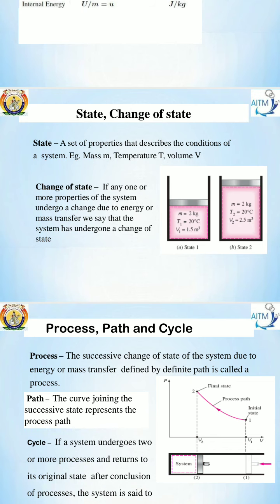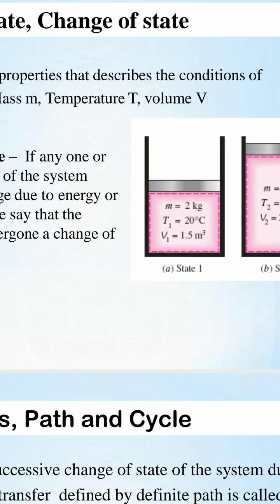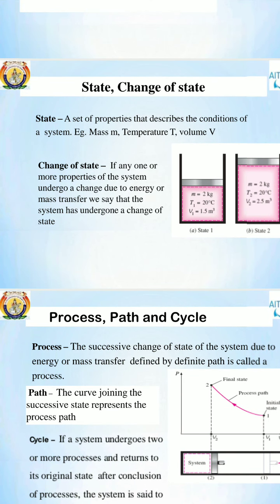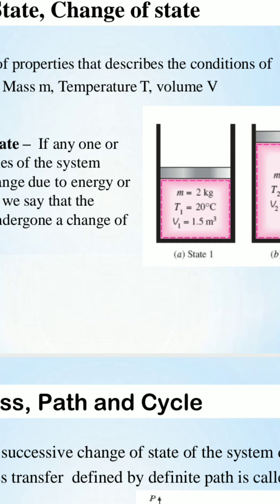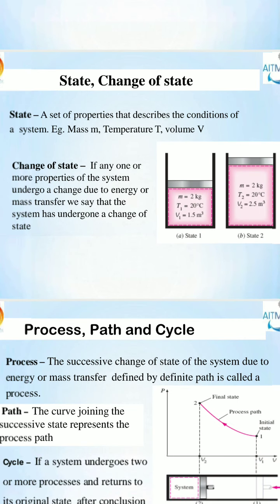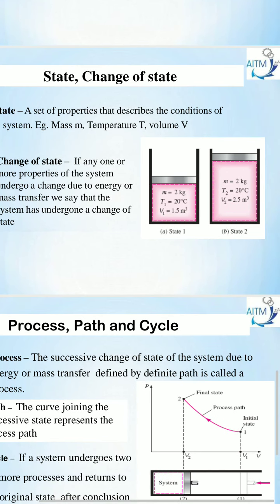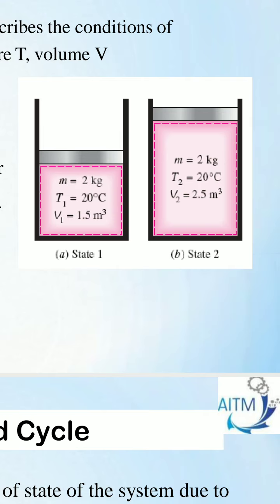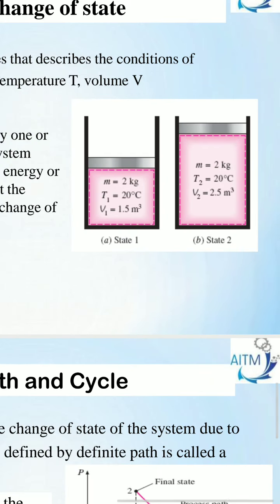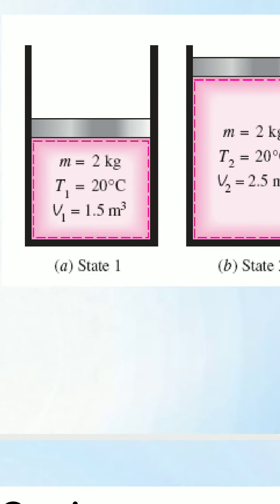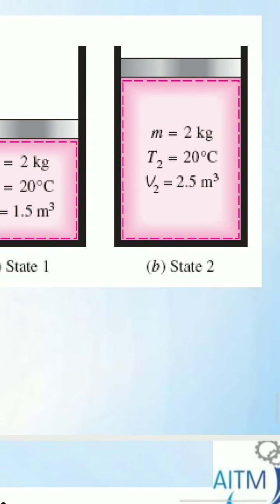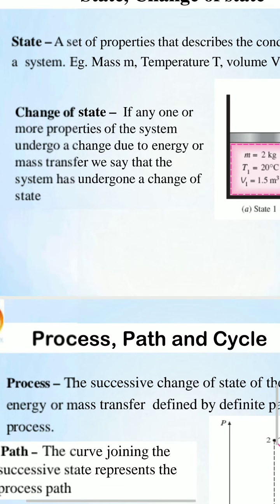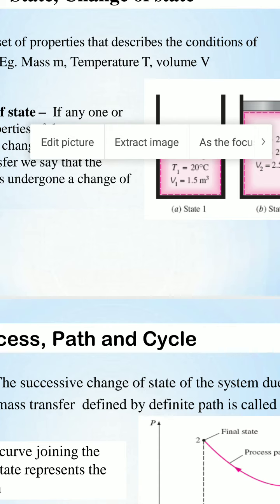Here, what does a set of properties mean? Mass, temperature, volume. These are the properties that describe the condition of the system. What is the condition? How much mass, what temperature, volume, all things. That is state. Consider this is state number 2. Mass is 2 kg, temperature 20 degrees Celsius, volume 2.5 meter cube. Compare sketches A and B. What changes here? Volume changes from V1 to V2, 1.5 meter cube to 2.5 meter cube. Volume changes means state changes.